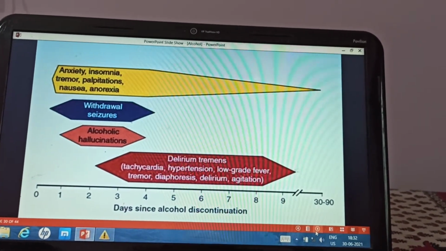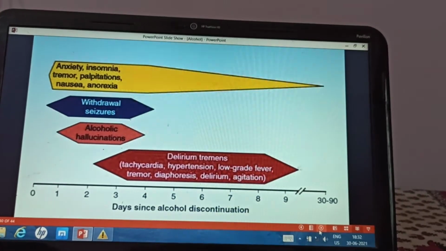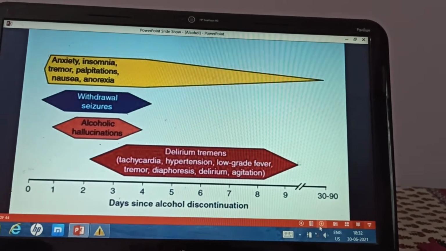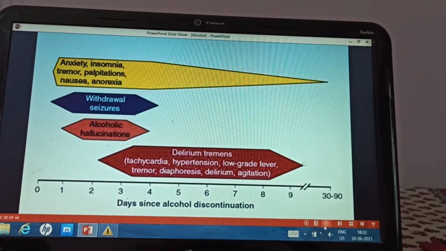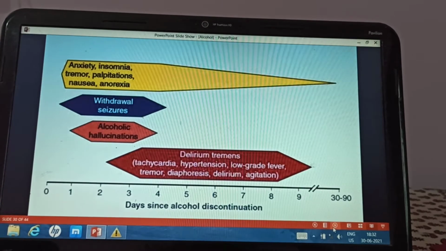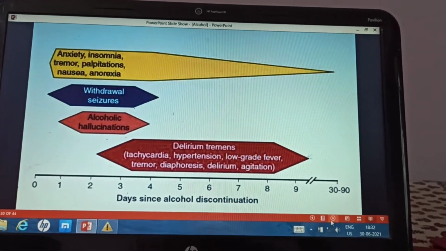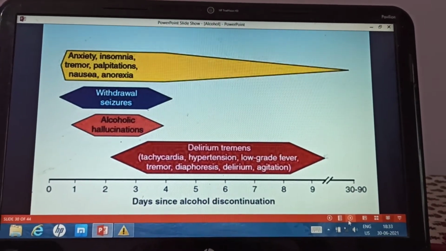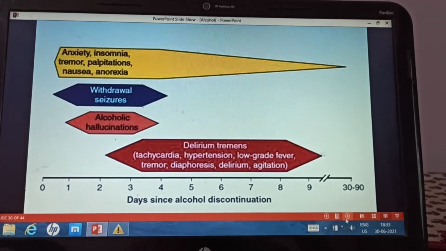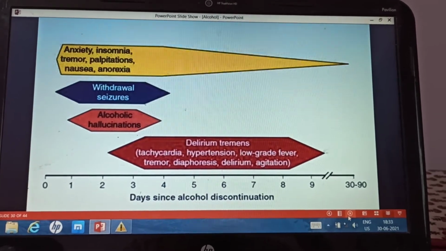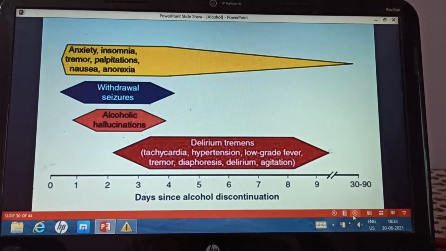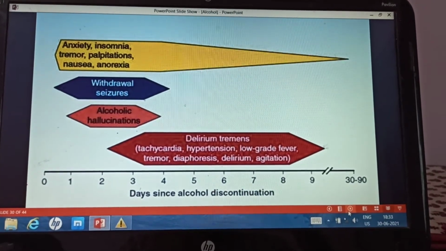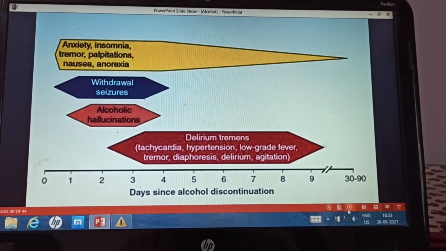Now this slide shows about the alcohol withdrawal. Now in case of chronic alcoholics, if the alcohol is stopped suddenly, the patient will get the withdrawal symptoms. So withdrawal syndrome is a sudden stoppage of alcohol in chronic alcoholics, which results in alcohol withdrawal syndrome. Now these are the various symptoms of the alcohol withdrawal syndrome.